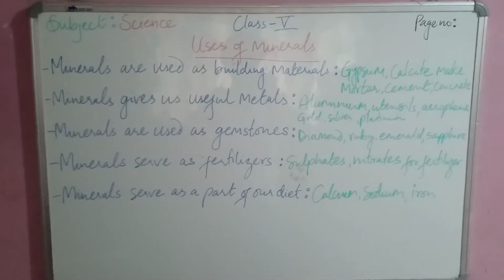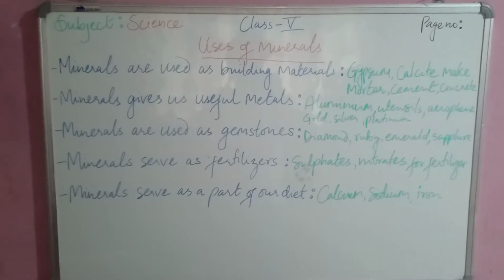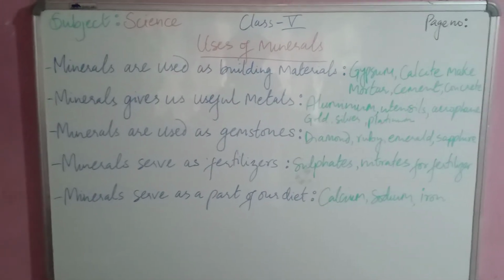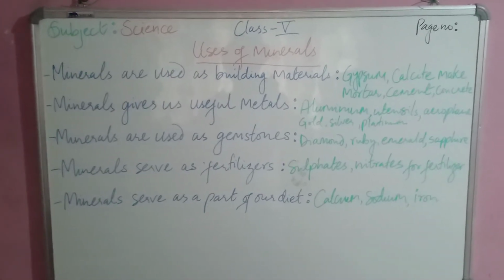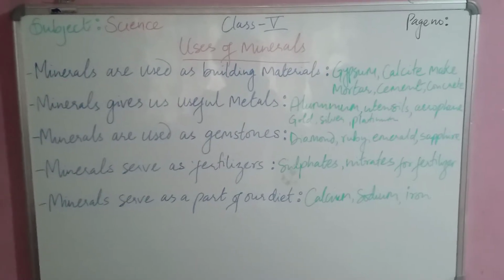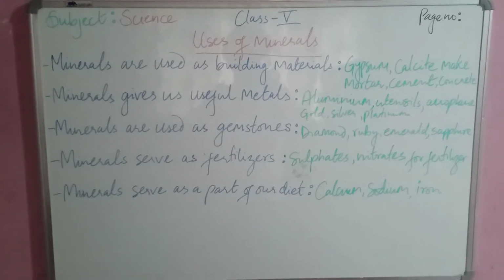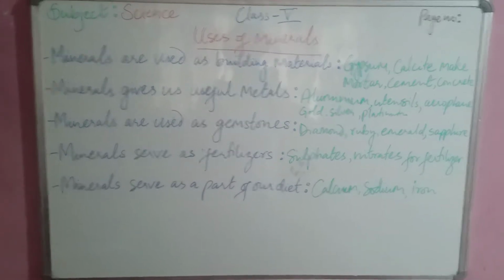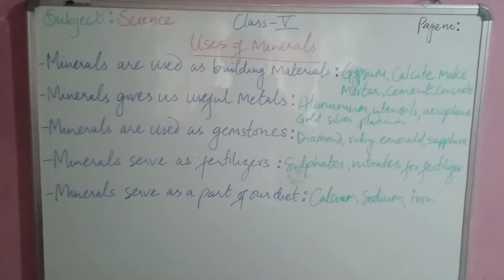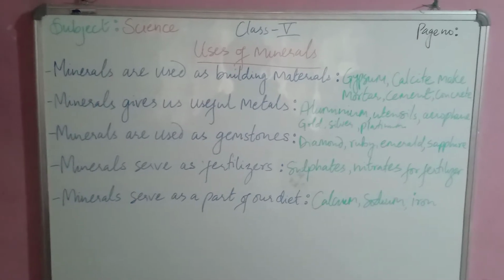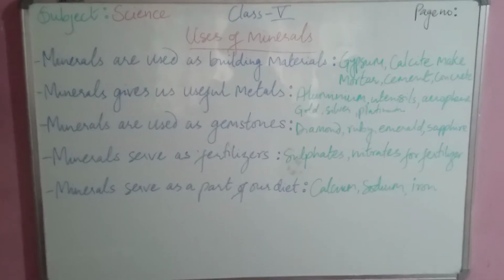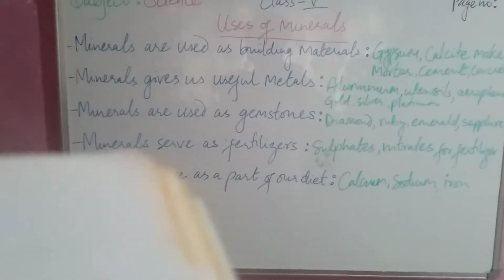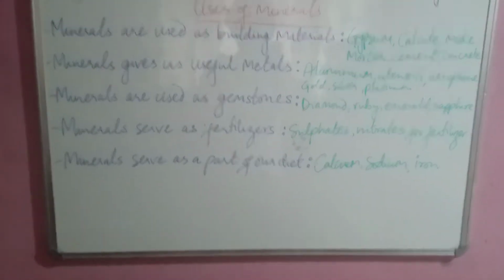After this we have minerals give us useful metals. Several minerals are rich in metals. For example, magnetite is rich in iron and bauxite is rich in aluminium. Such minerals are called ores. These ores are used for extracting metals, which are further used for making utensils, machine parts, electric wires, coaches of train and airplane.